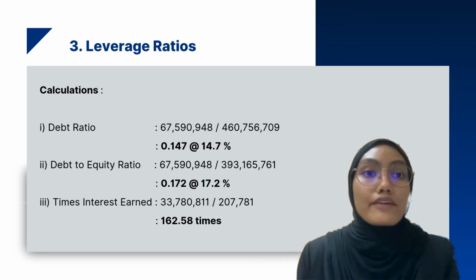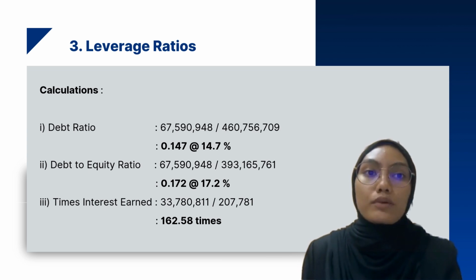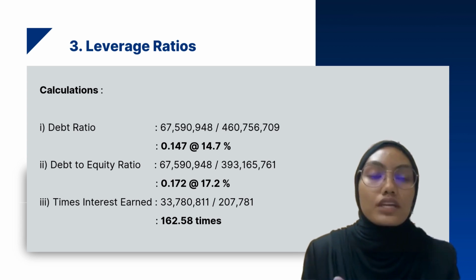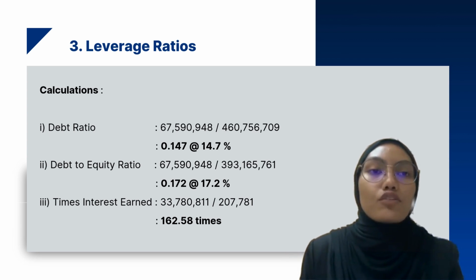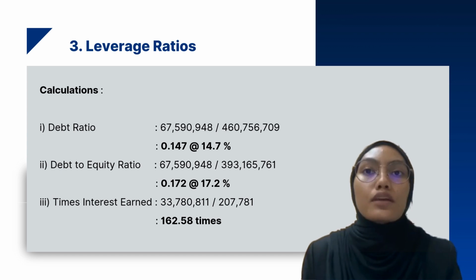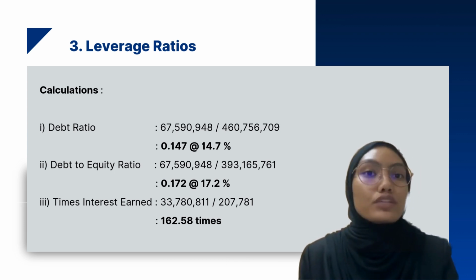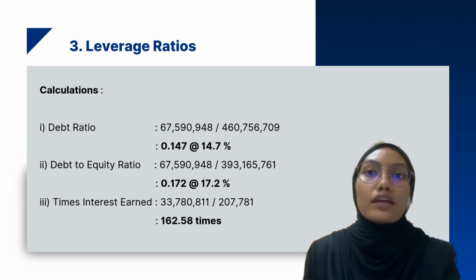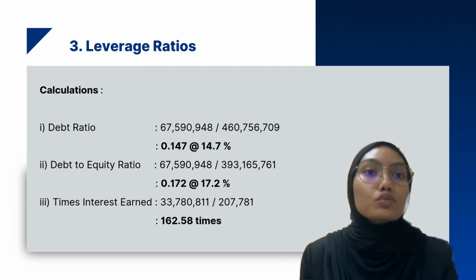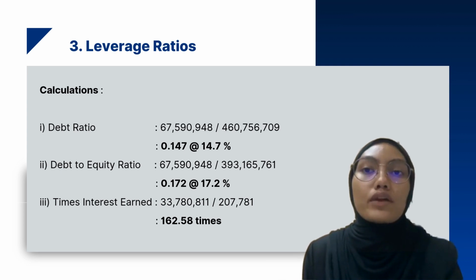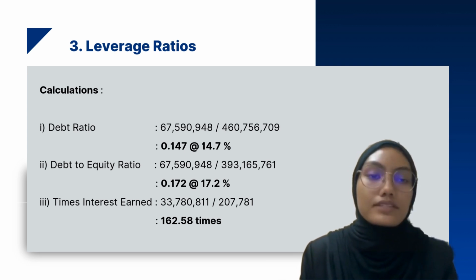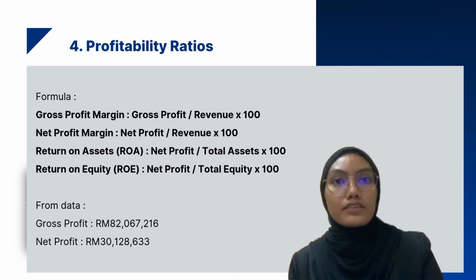So for the calculations for the leverage ratio, we are currently looking at 3 types of calculations here. The first one is debt ratio. The second one is debt to equity ratio, and the last one is times interest earned. So for the debt ratio, we get 0.147, equal to 14.7%. And for the debt to equity ratio, we get 0.172, equal to 17.2%. And the last one is times interest earned. We get 162.55 times.